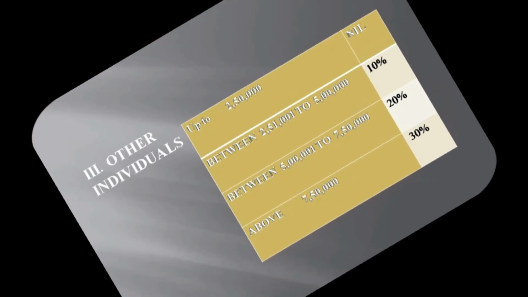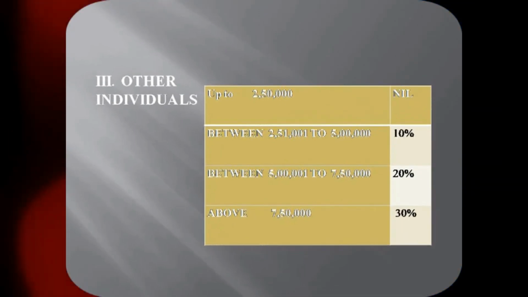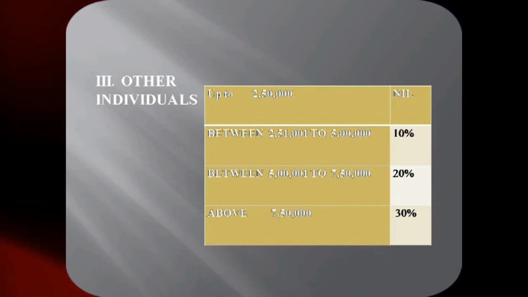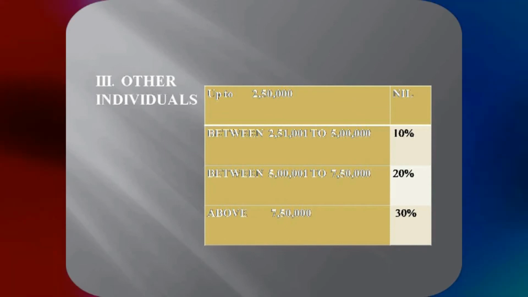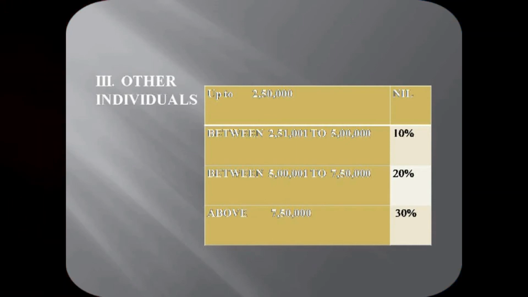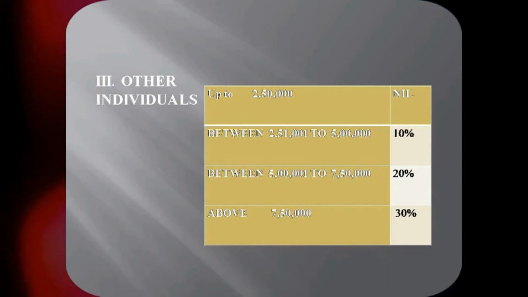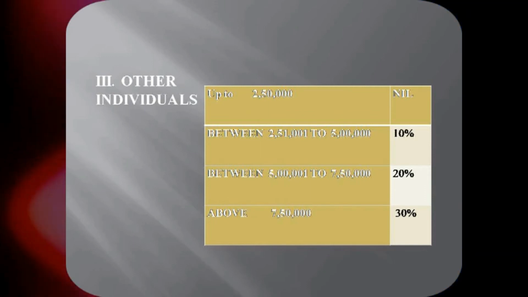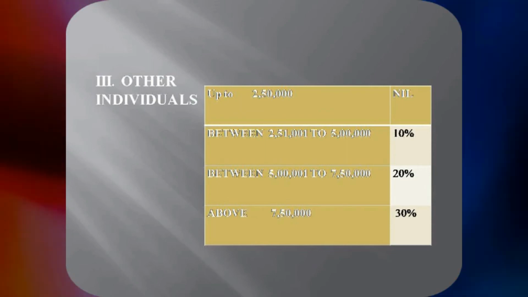And for other individuals, you must be very clear who all come under the category of other individuals. Definitely you will know that the first category means 60 years to 80 years. Second category means more than 80 years. Automatically, the people less than 60 years will come to the third category. That will be the larger part of the population. So for them, the government has given exemption only up to 2,50,000. Next 2,50,000, 10%. Next 2,50,000, 20%. And when the income exceeds 7,50,000, definitely 30% tax is to be levied.